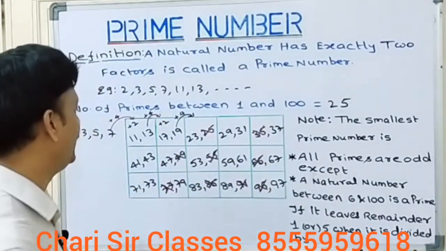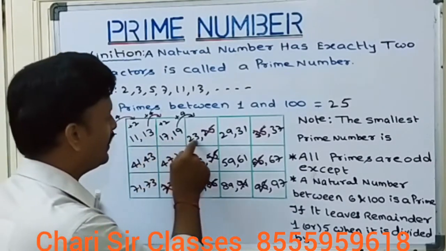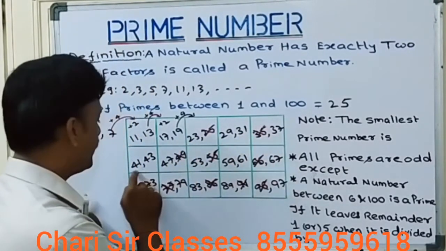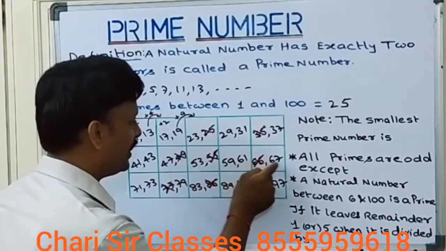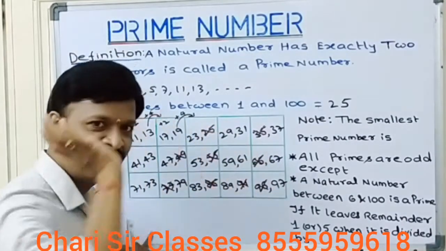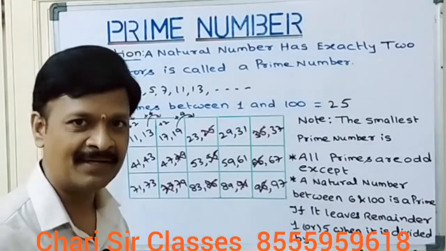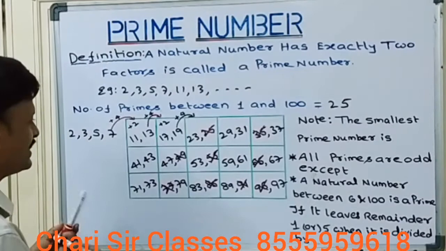You can count here. Let's see. 1, 2, 3, 4, 5, 6, 7, 8, 9, 10, 11, 12, 13, 14, 15, 16, 17, 18, 19, 20, 21, 22, 23, 24 and 25. All these 25 numbers are prime numbers. Let's list out these numbers here.